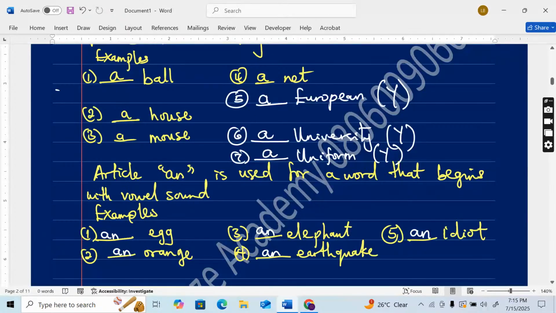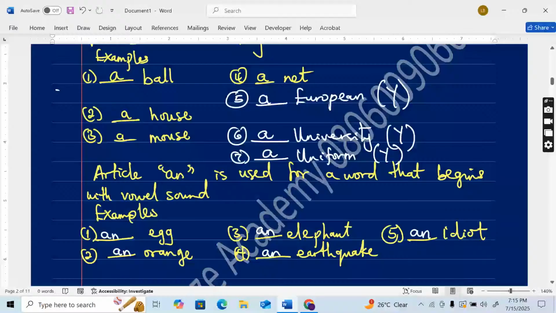One man. So we use a before a singular noun that begins with a consonant sound. And we use a also for nouns that are not specific, like you don't know who that person is, you don't know what that thing is. All right, I hope you understand.